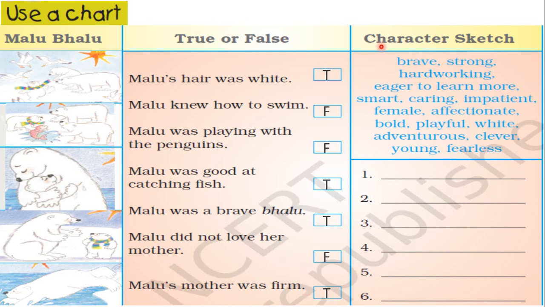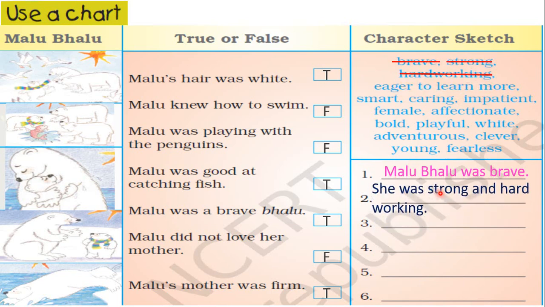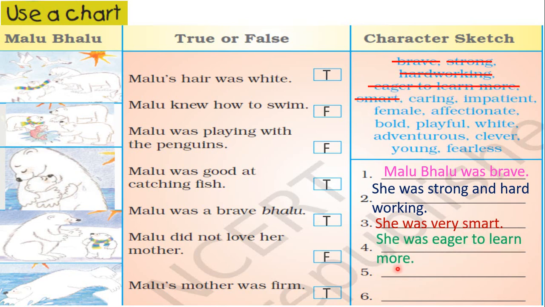Now, character sketch. Now, here some words are given to us. On the basis of these clue words, we will form the sentences and we'll write the character sketch of Malu. Malu Bhalu was brave. So we have crossed this one. So we will not repeat the same word. Second, she was strong and hardworking. Of course, she was very strong and she was also hardworking. She was trying to learn the new things taught by her mother. She was very smart. She was eager to learn more.